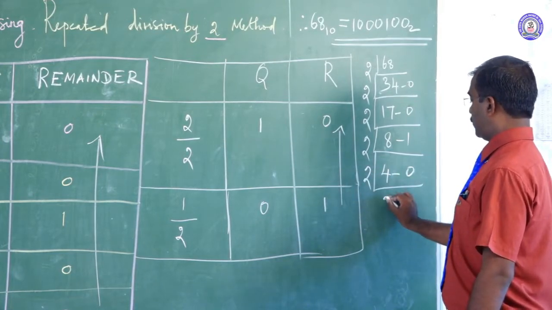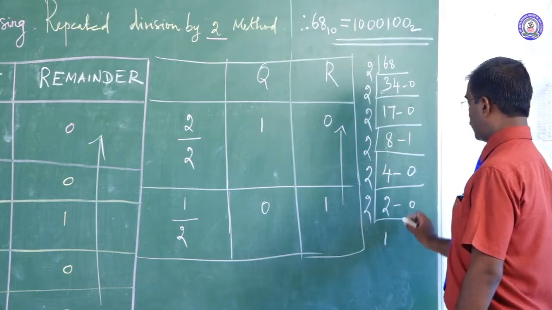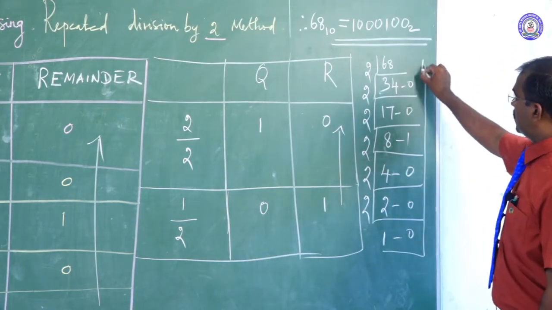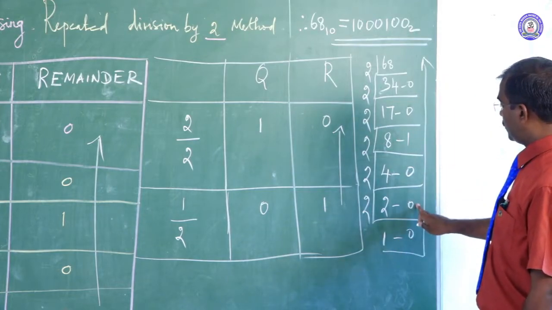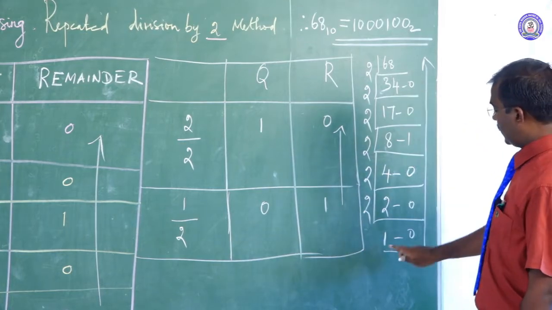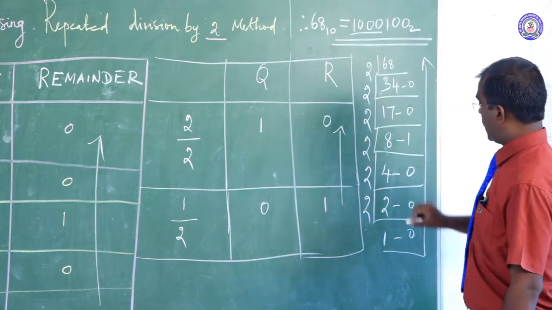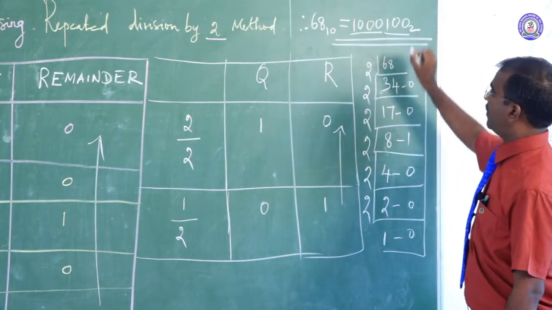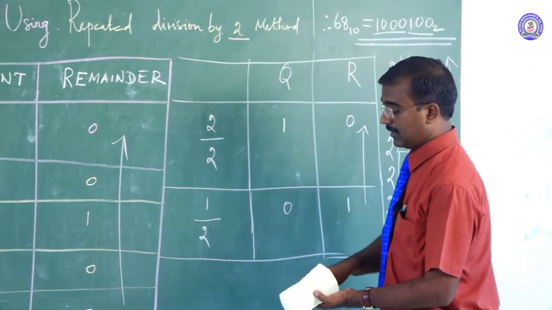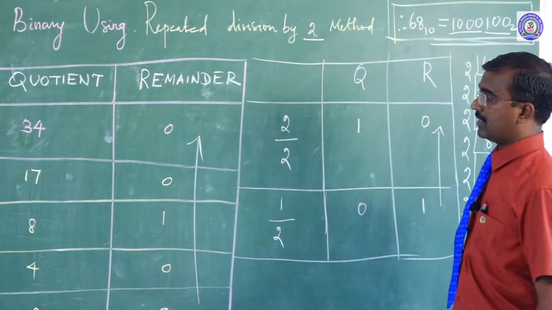Here 2 twos are 4, this is 0, and 2 ones are 2, this is 0. So here you read from bottom to top: 1 0 0 0 1 0 0 base 2. This is the final answer for this sum.